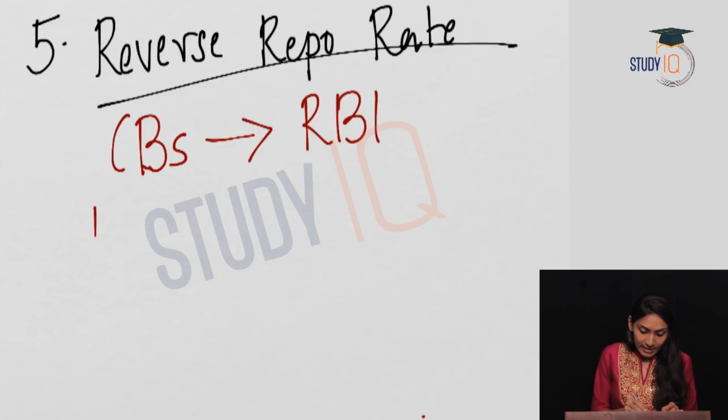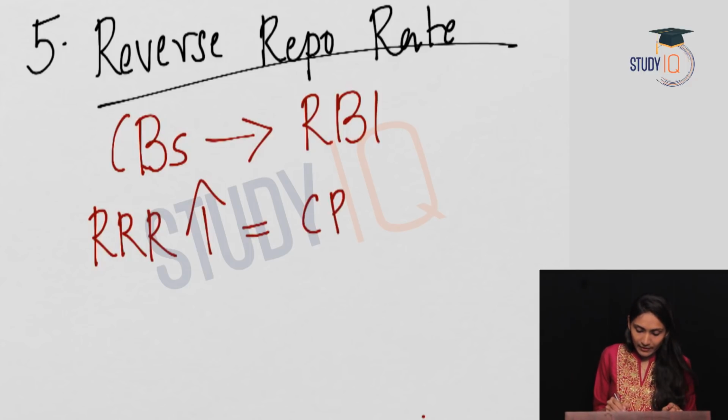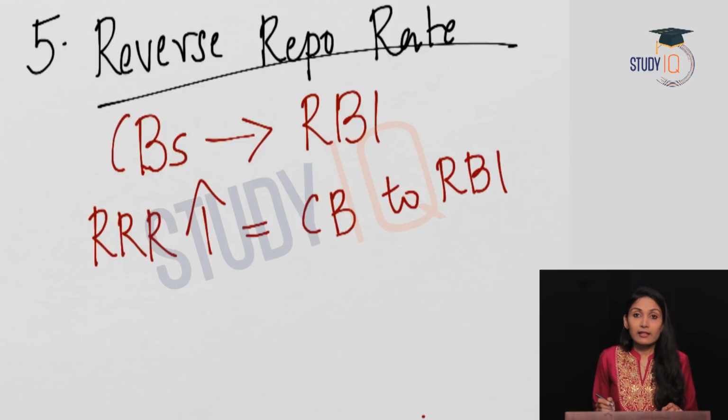So when the reverse repo rate is high, the commercial banks will give more money to the RBI than to the public. This will suck out money from the commercial banks which should have been given to the public. So this will reduce the money supply in the economy.